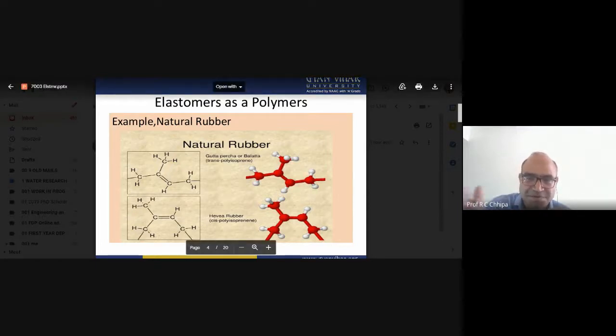Whatever I have given, chemists are the magicians. Why magicians? Because they can change any of the things, even the rotation, whatever we have to see in the structure of this natural rubber.